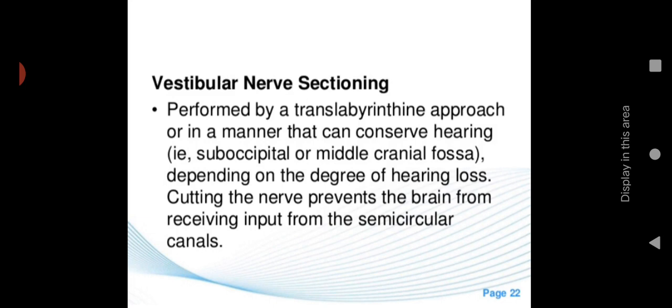So here they are cutting or resecting the particular nerve which is transmitting the input of the semicircular canal, so that the person will be relieved from this kind of vertigo. They are discontinuing the nerve conduction or transmission to the brain.